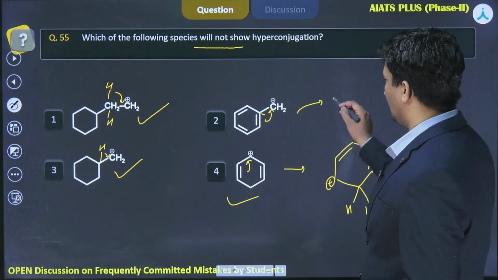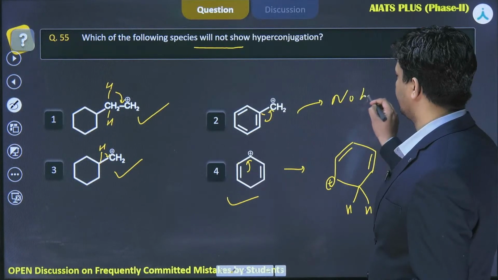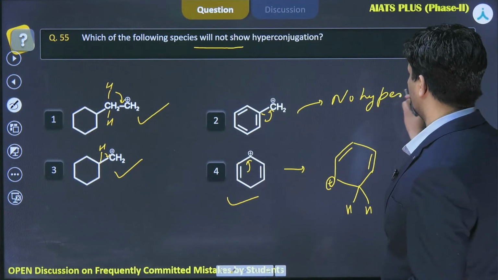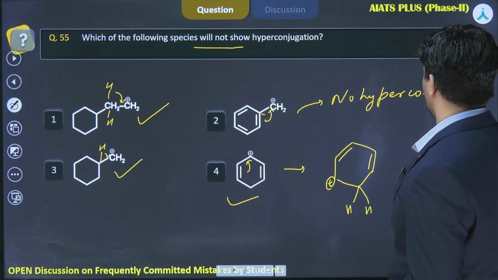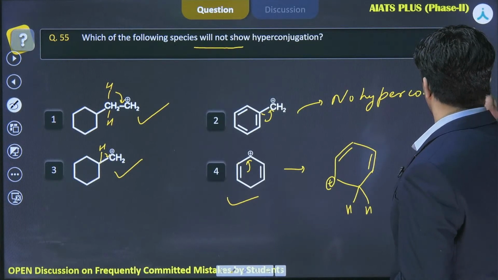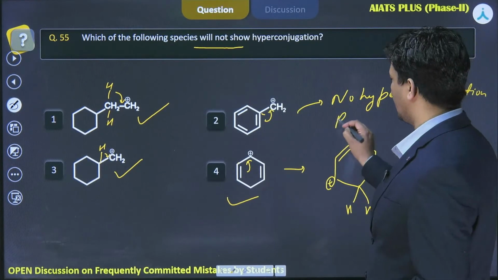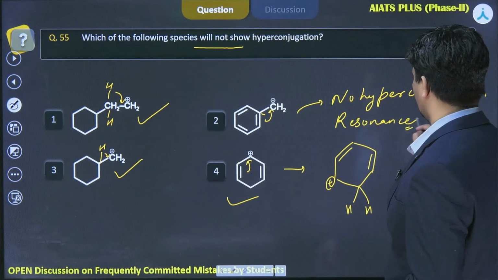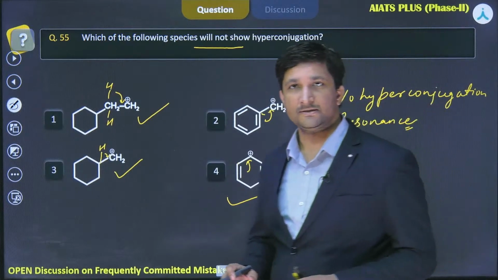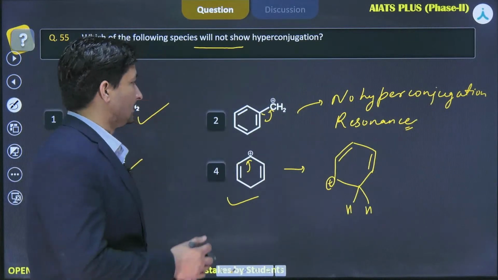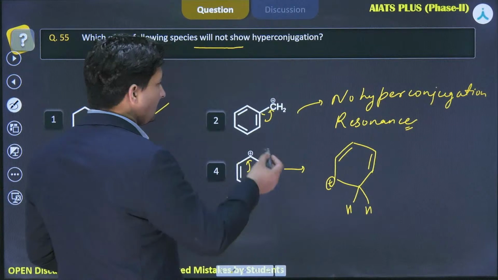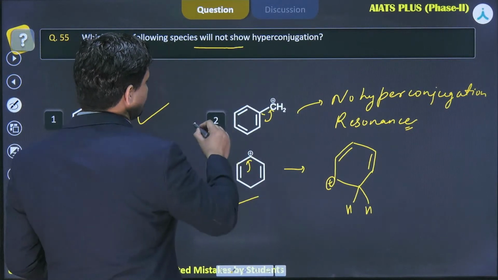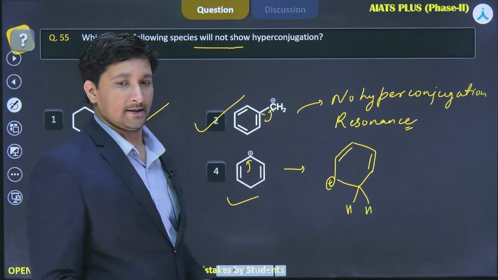Therefore no hyperconjugation is there, instead we have resonance. So it will not show hyperconjugation. Option number 2 will be the correct answer for us.